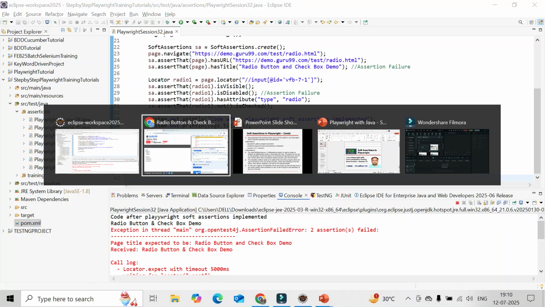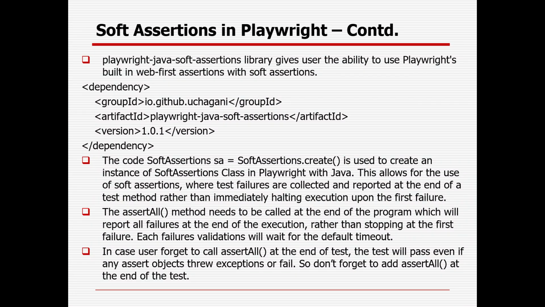After that you can analyze and fix the code, or in case it's a genuine failure you can log it as a defect. Okay, so that's all about soft assertion in Playwright with Java.